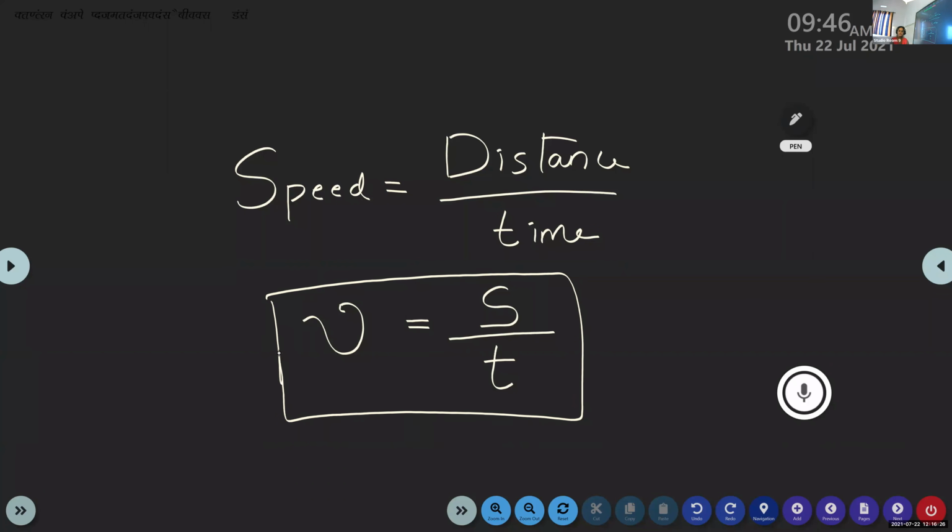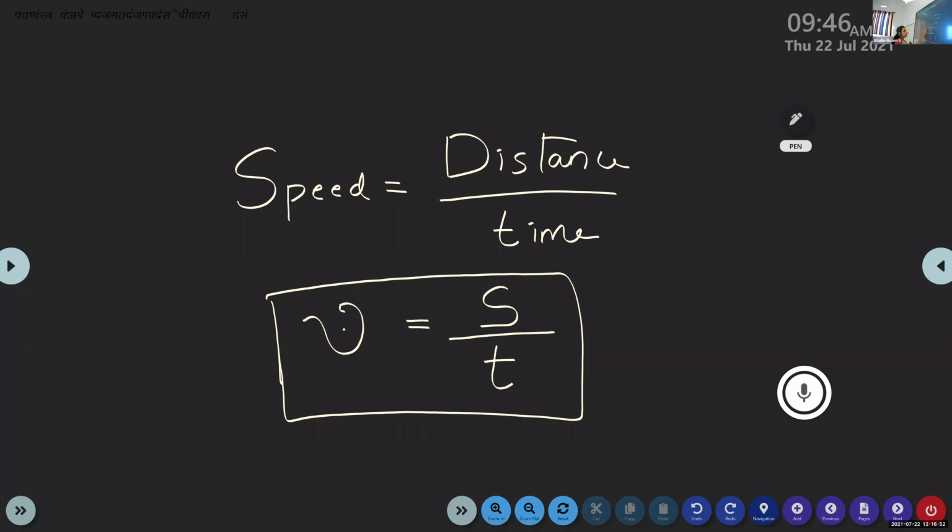Nu is equal to s by t, where nu is the speed, s is the distance, and t is the time taken by the object. So by considering the distance covered by the object in a given interval of time, we can measure the rate of motion of an object, and we can identify which object travels fast and which one travels least.